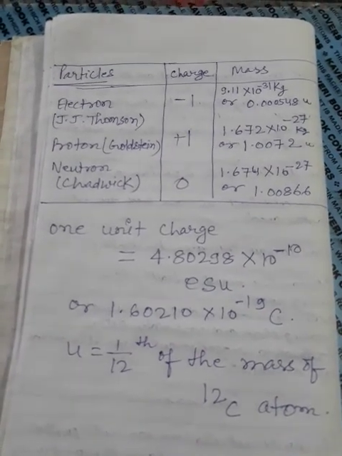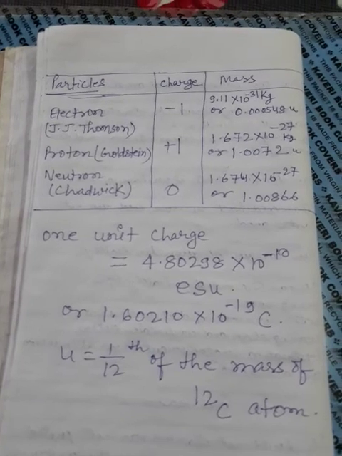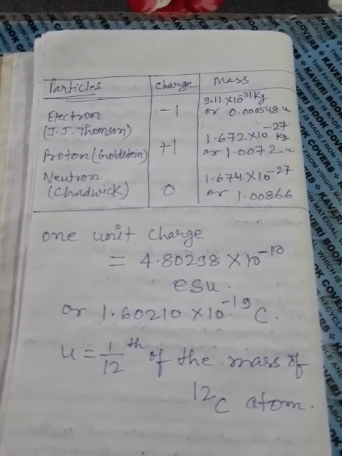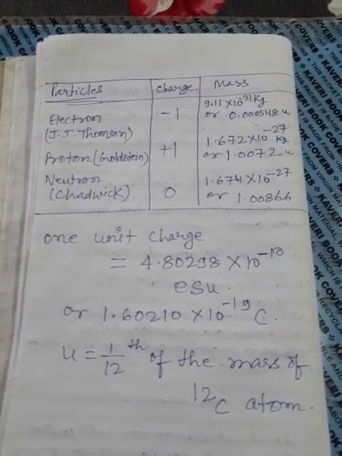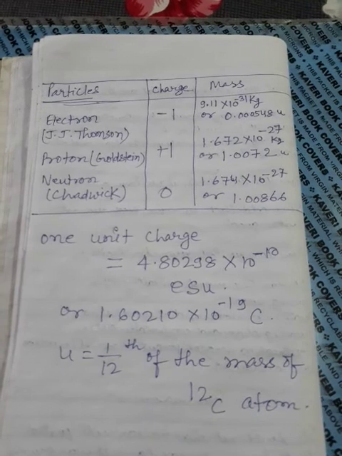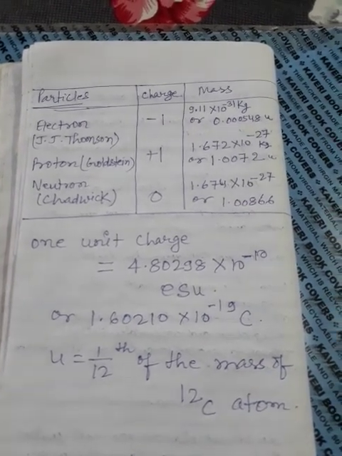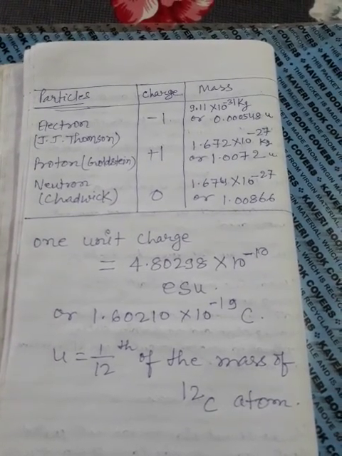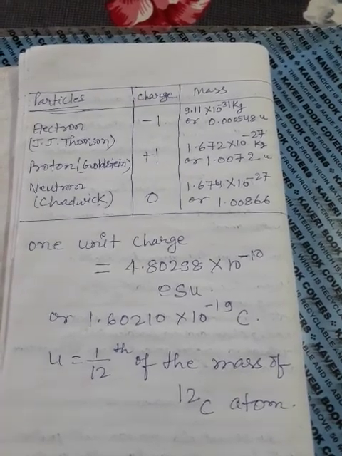Now we compare electrons, protons and neutrons, their charge and their mass. Electron is negatively charged, -1 charge, or -1.602 × 10^-19 coulomb absolute charge. Mass is 9.11 × 10^-31 kg, or 0.000548 U. Electron was discovered by J.J. Thomson.